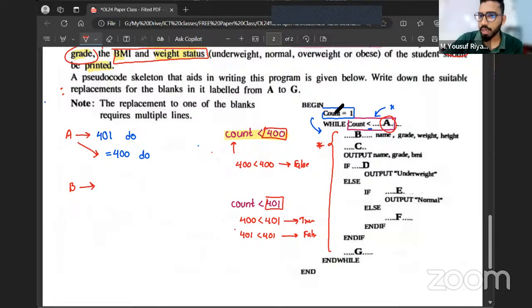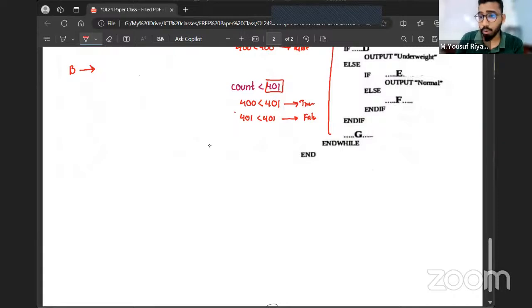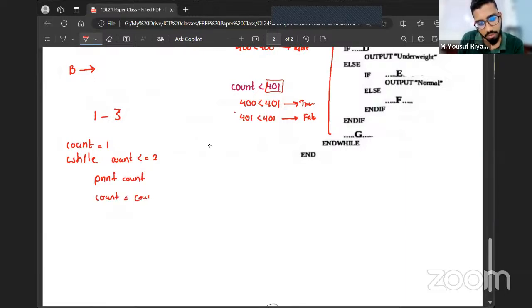When we say count equals one, let me put the program like this. Let's say I have a program that's going to print the numbers between 1 to 5. If I mention count equals 1, let's say 1 to 3 to make it very less. While count is less than or equal to 2, print count and count equals count plus 1. If I have it like this, initially count is 1.